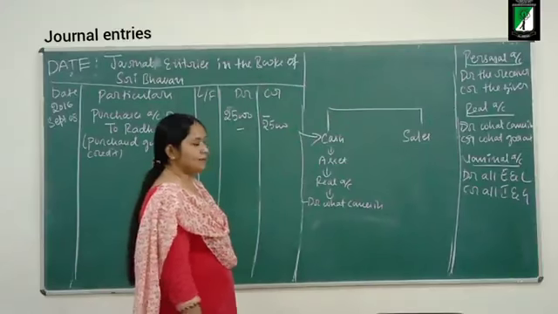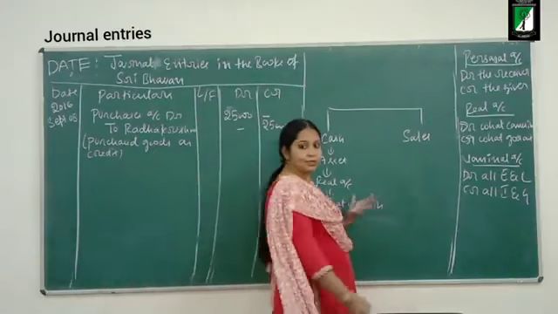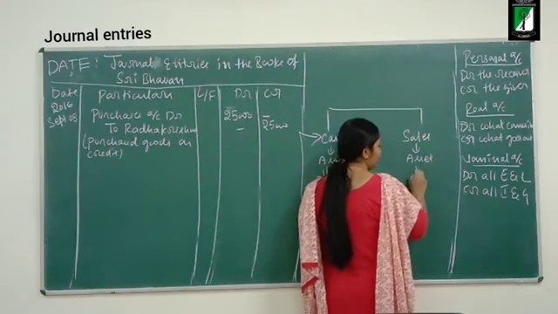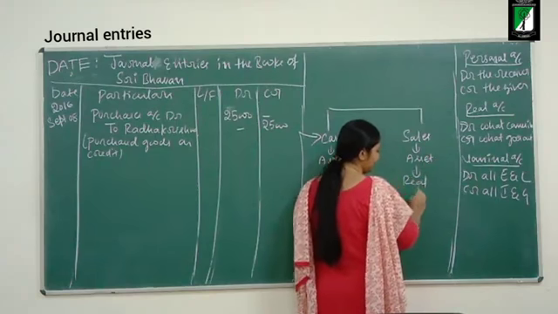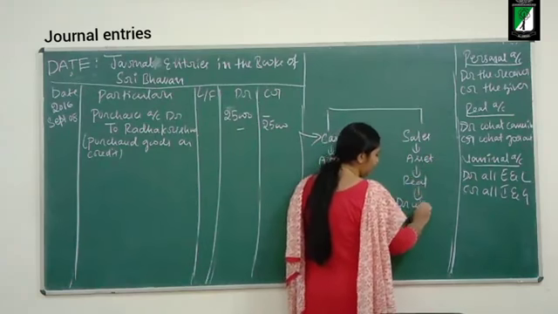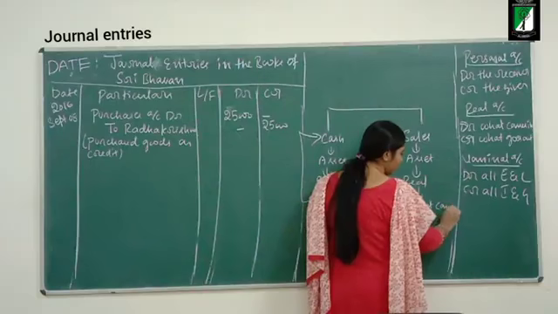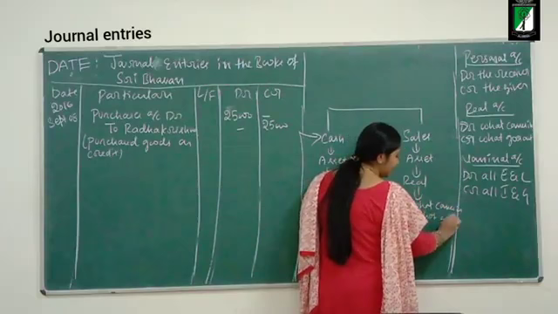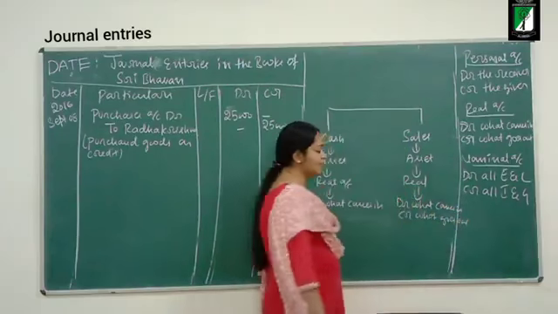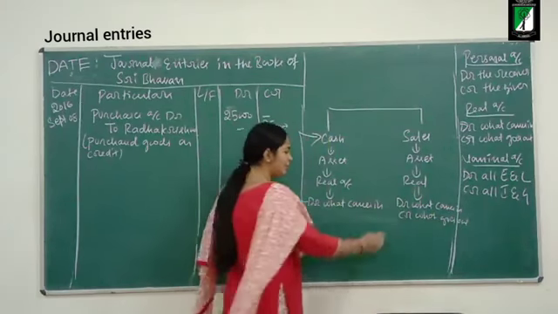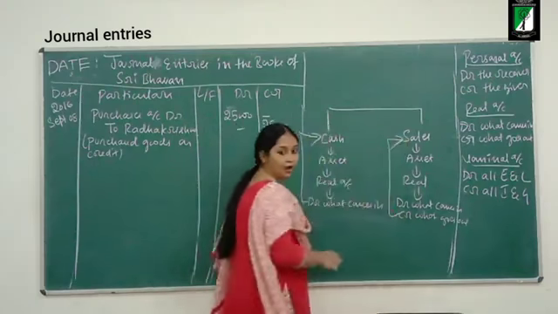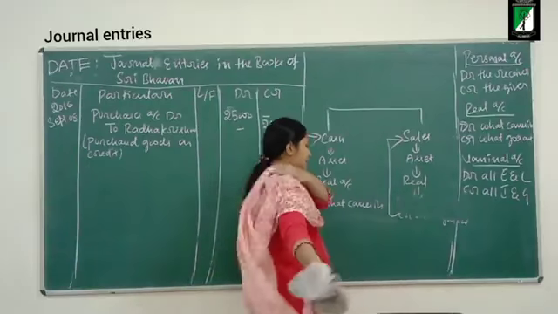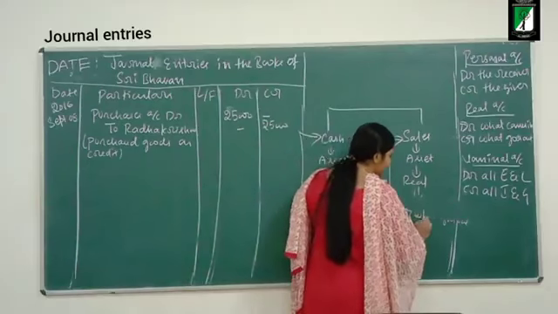Okay. Next is sales. Goods is an asset. Which account rule? Real account rule. What does the real account tell? Debit what comes in, credit what goes out. So sales, is it coming in or going out? It is going out. So I will consider the credit aspect of this. I will not consider the debit aspect.